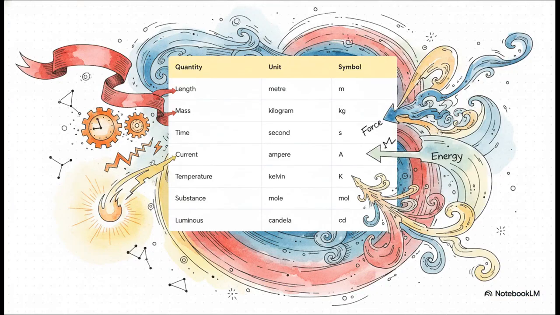Think of these 7 SI-based quantities kind of like the primary colors of the universe. Just as you can mix red, blue, and yellow to paint literally any picture imaginable, you can combine length, mass, time, electric current, thermodynamic temperature, amount of substance, and luminous intensity to describe absolutely every physical phenomenon in the cosmos. Force, energy, momentum, pressure, they're all really just combinations of these 7 fundamental building blocks. It is an incredibly elegant system.